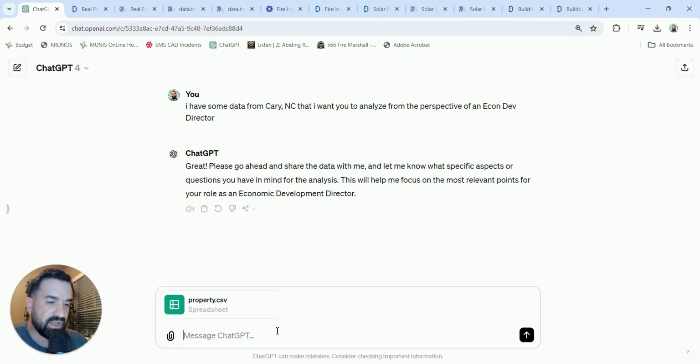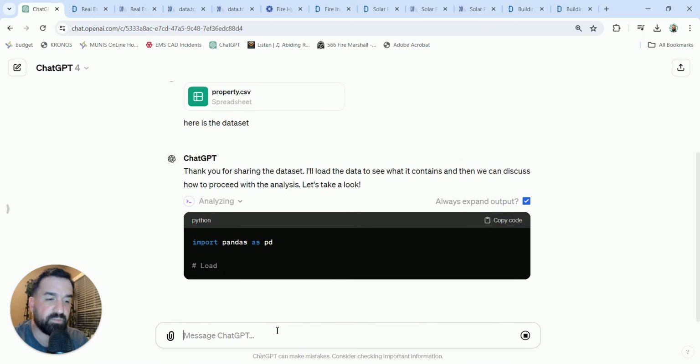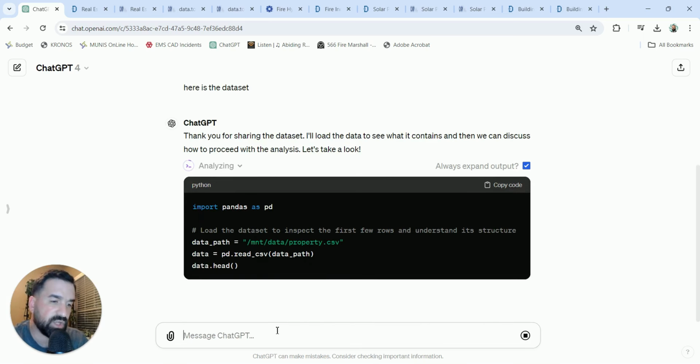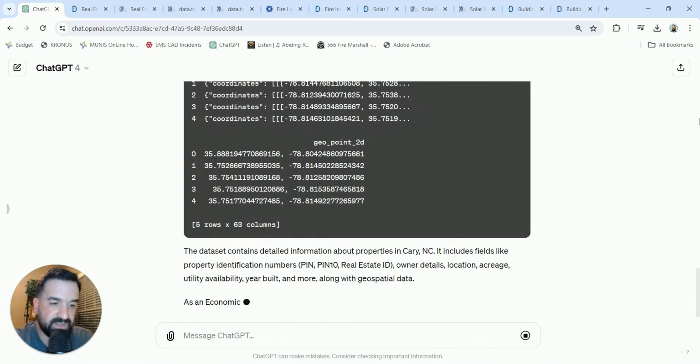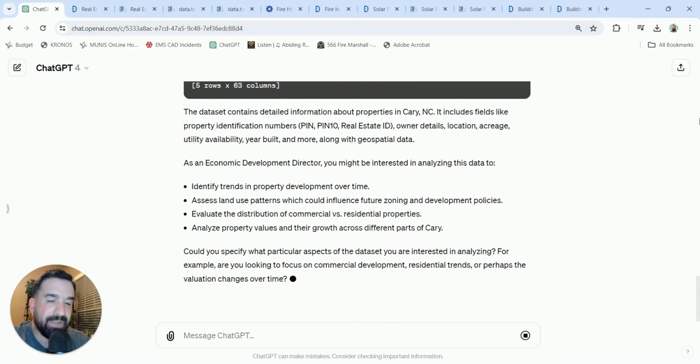Let's go back here and say, here is the data set. It's going to load the data, see what it contains, and discuss how to proceed with analysis. Let's take a look. All right, here we go. It's going to give me some ideas on what I might be interested in as an economic development director. We can identify trends in property development over time, assess land use patterns, evaluate the distribution of commercial versus residential properties, and analyze property values and their growth across different parts of Cary.